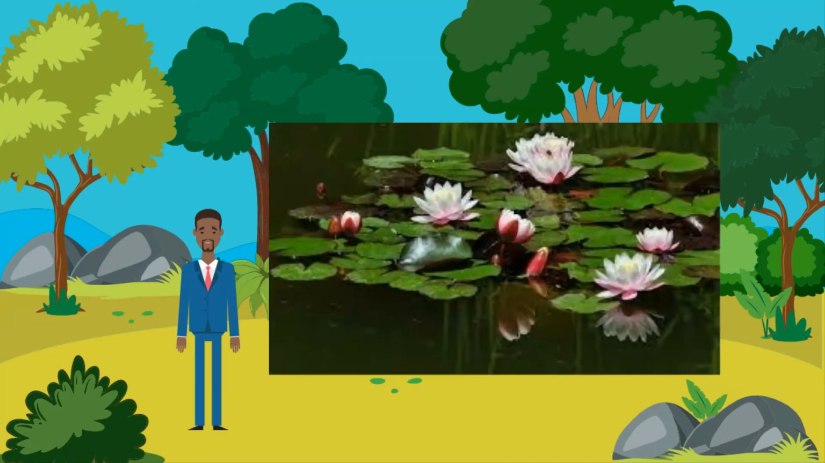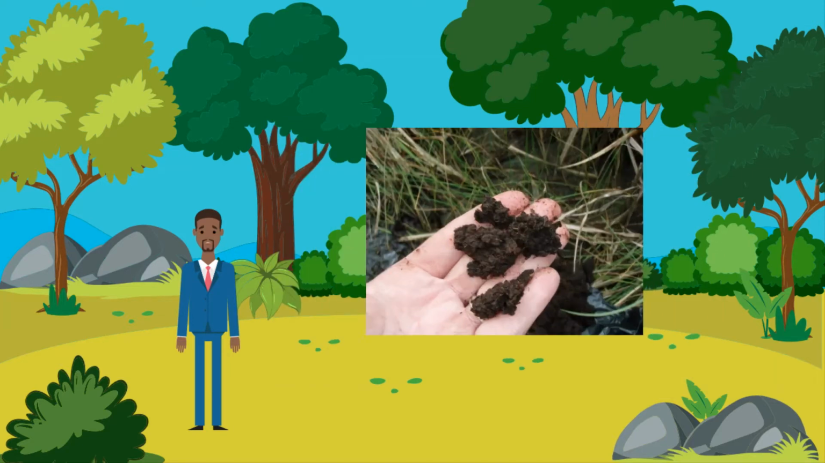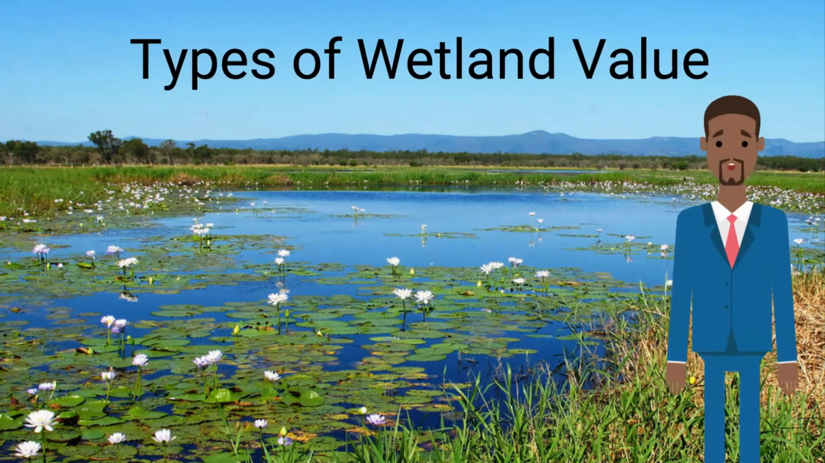Hydrophyte vegetation are plants growing in water or soil that is at least periodically deficient in oxygen due to excessive water content. Hydric soils are soils formed under conditions of saturation, flooding, or ponding long enough during the growing season to develop anaerobic conditions in the upper part of the soil.